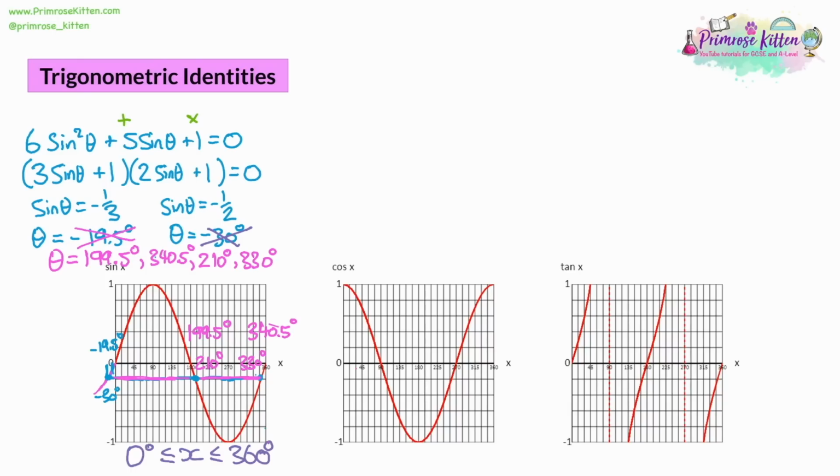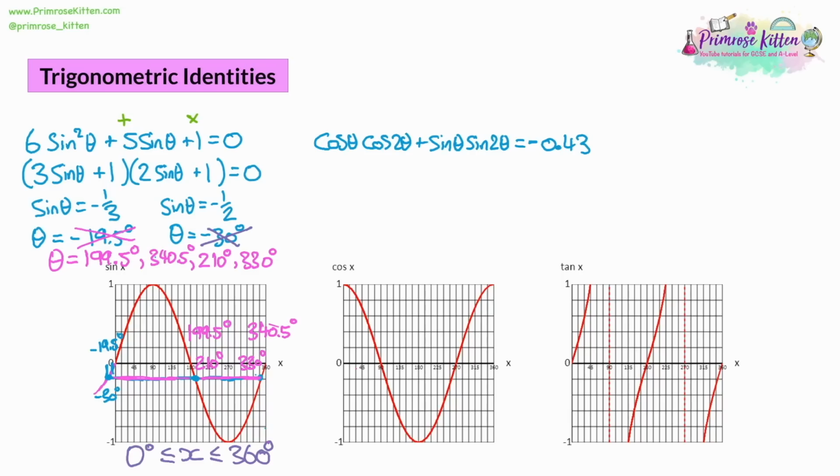Now, what if we had a mix of sin and cos? For our next question, we have cos theta multiplied by cos 2 theta, plus sine theta multiplied by sine 2 theta, and that's going to equal negative 0.43. So that looks like a mess. How can we solve that? Well, this is where we're going to look at our trigonometric identities.